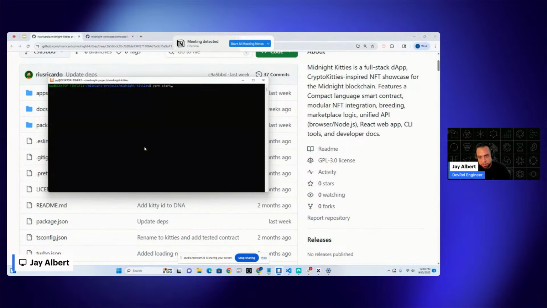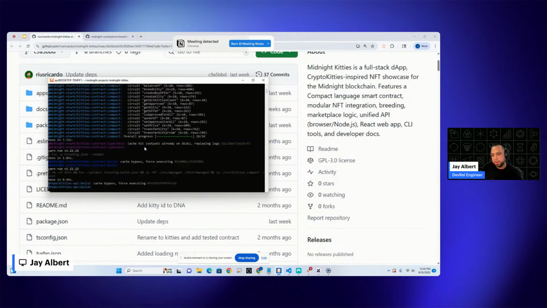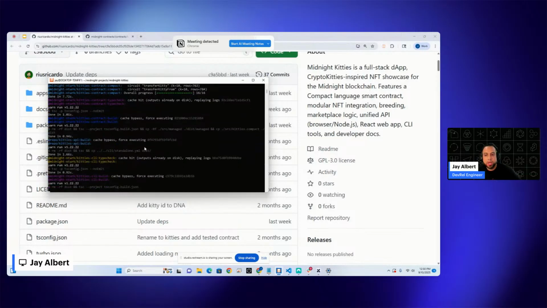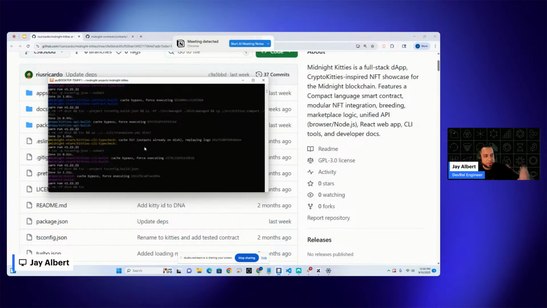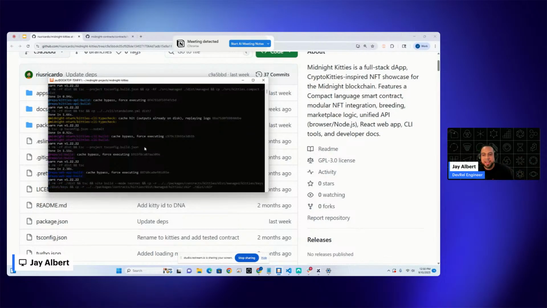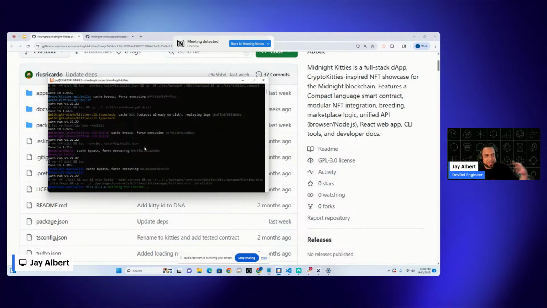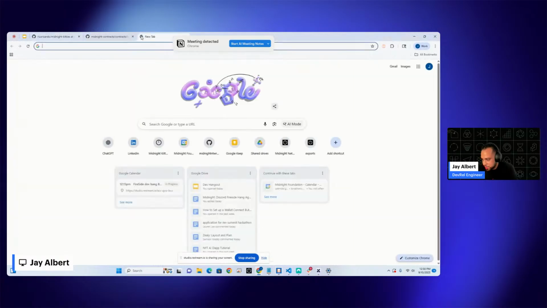So let's actually just run it. When you're running it for the first time, you're going to need to deploy your own smart contract for the crypto kitties, well, for the Midnight Kitties. Then you can generate new kitties, you can breed them. There's a couple of cool features in here, and I'll go into the options we have. So let me open this up.